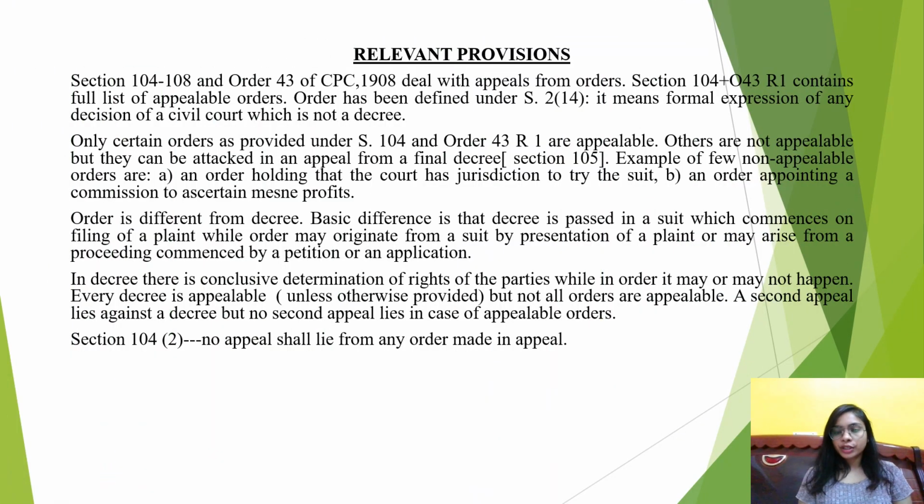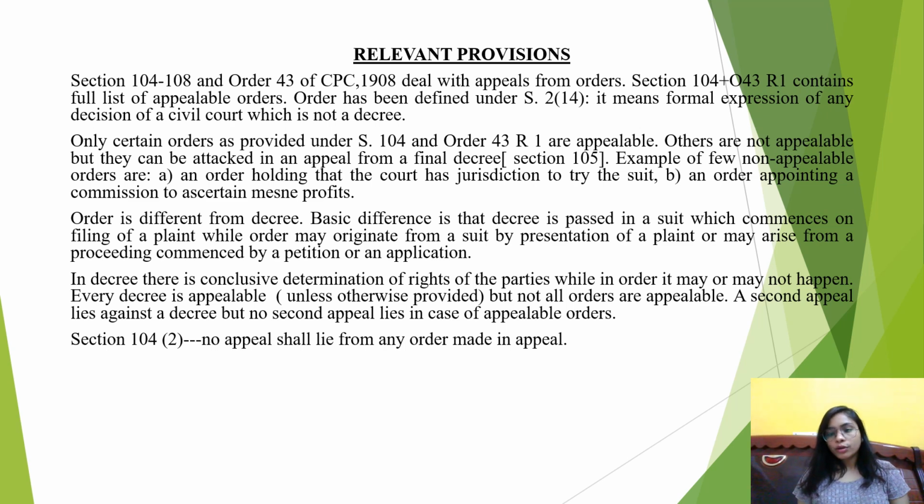Relevant provisions with regard to appeals from orders are section 104 and order 43 of Civil Procedure Code. So section 104 to 108 deals with appeals from orders, and if you talk about section 104 and order 43 rule 1 specifically, it provides a list of orders which are appealable. So we all know that there is a difference between order and decree.